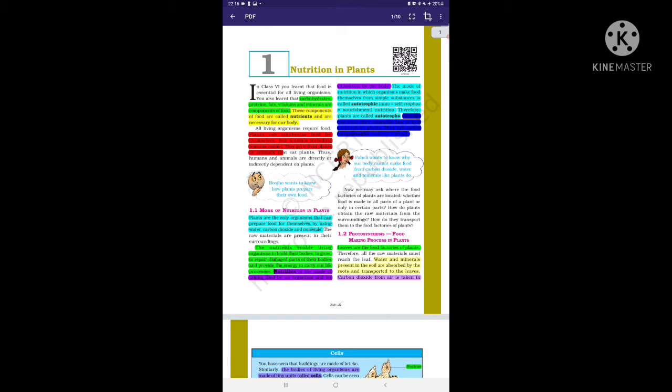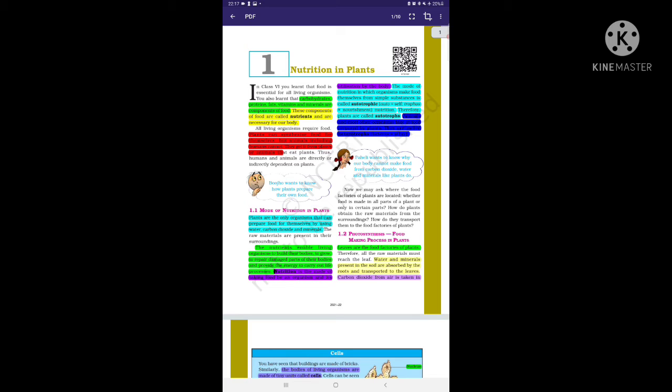There is only one reason: humans or any other living organisms do not contain chlorophyll, which absorbs sunlight from the sun. For this reason, they cannot make their own food from simple inorganic substances like carbon dioxide and water, as plants do.